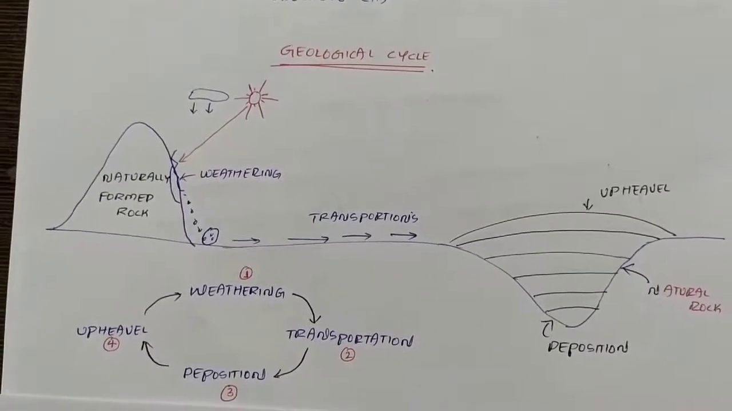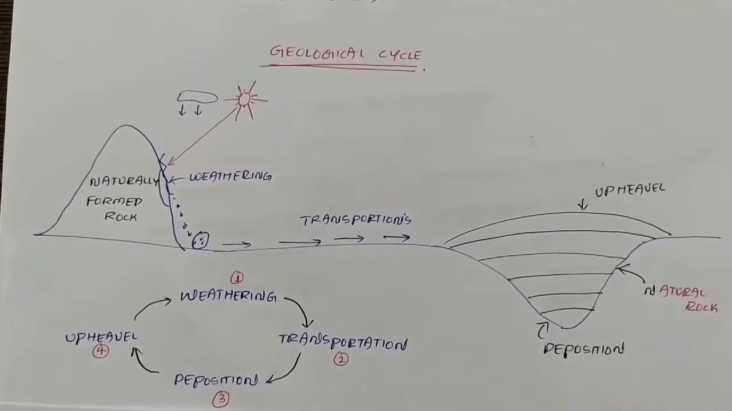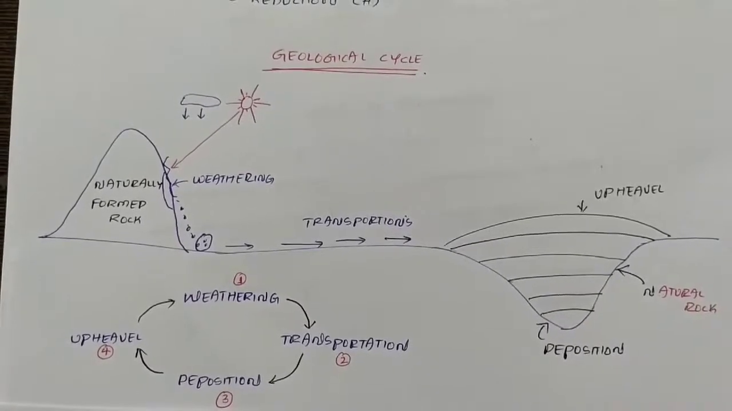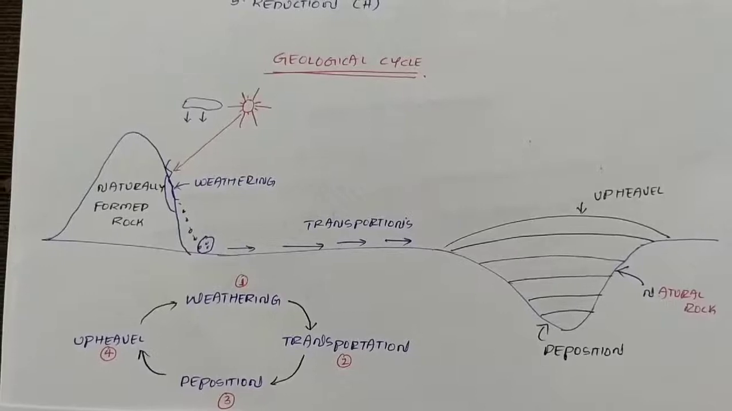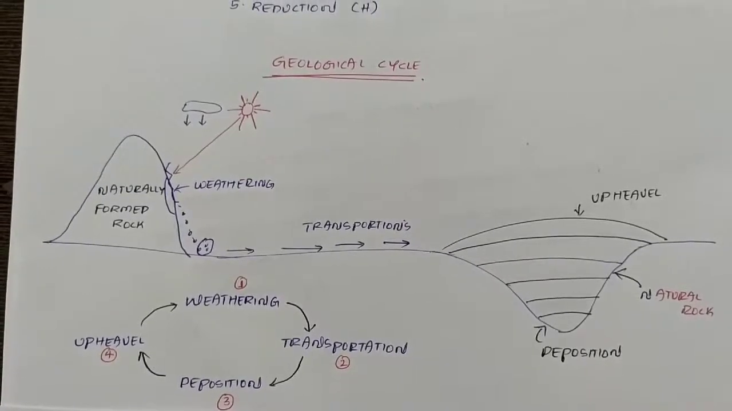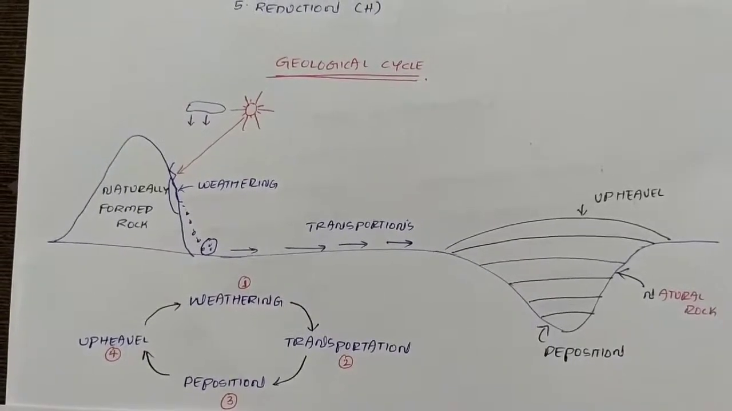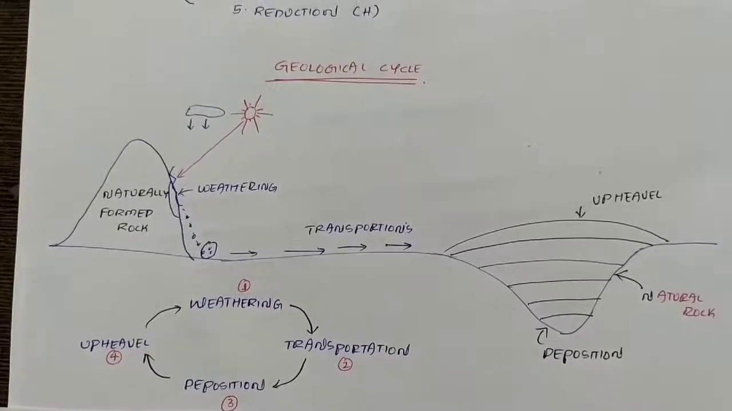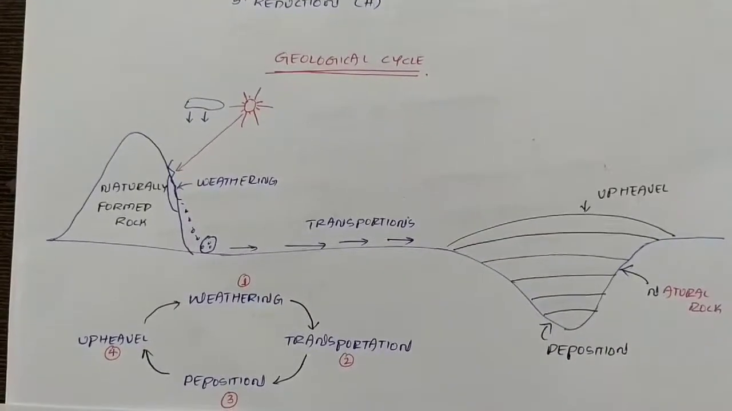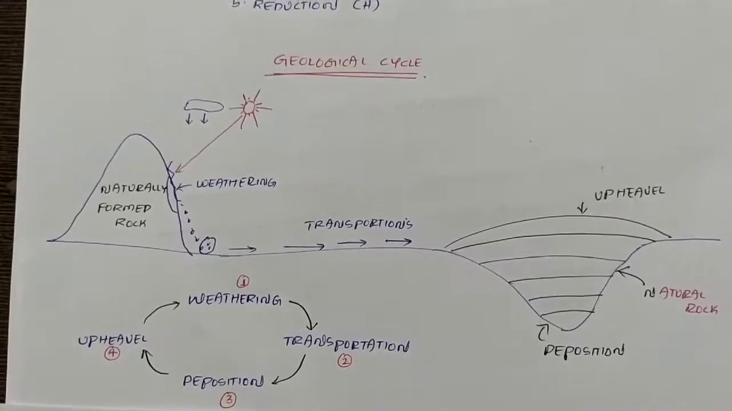And these weathering actions are processes which continuously occur on the earth. So that's why we need to know about the geological cycle. These processes are continuous and sequentially occur on earth. That is, first weathering, then transportation, then deposition, and then upheaval.